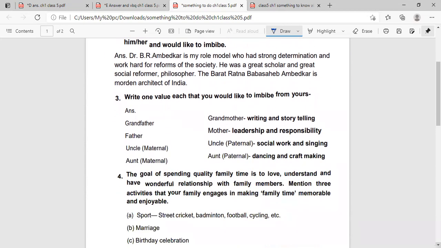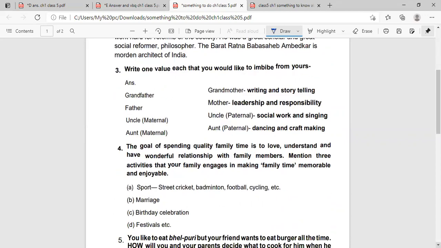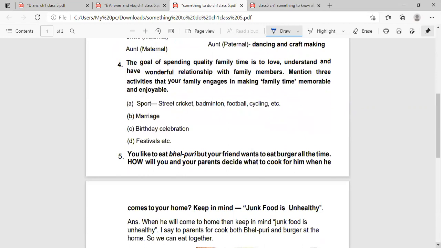Then third question: write one value each that you would like to imbibe from your grandfather and grandmother, like writing and storytelling, leadership and responsibility, social work and singing, dancing and craft making. These are the answers. Then question number four: the goal of spending quality family time is to love, understand and have wonderful relations with the family members. Mention three activities that your family engages in to make family time memorable and enjoyable.